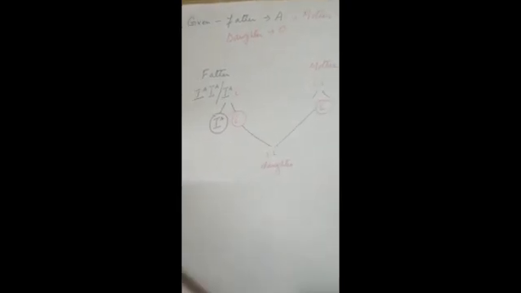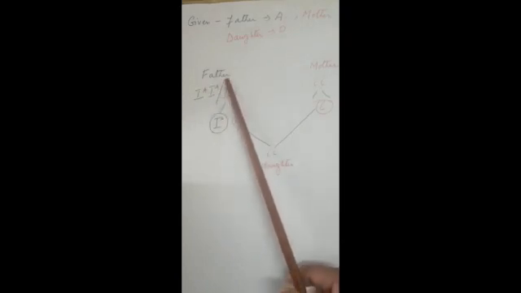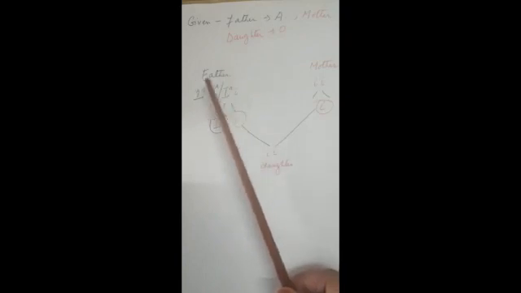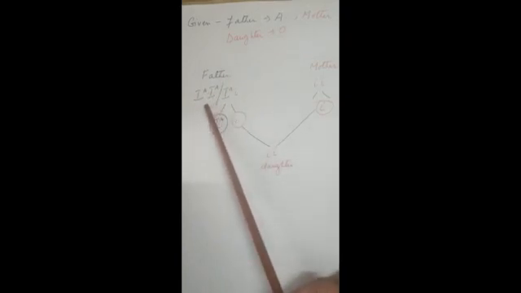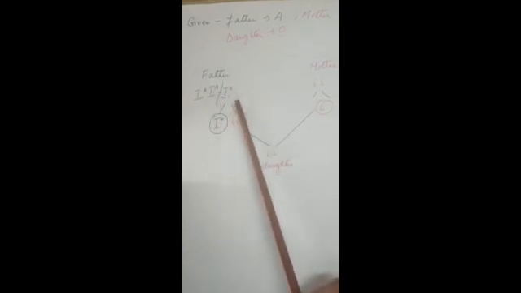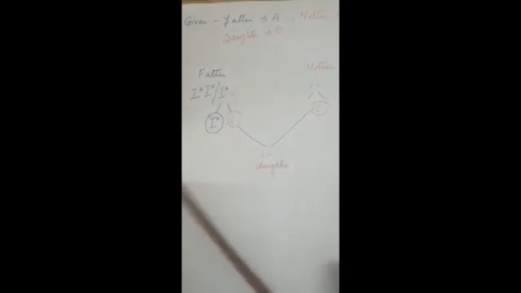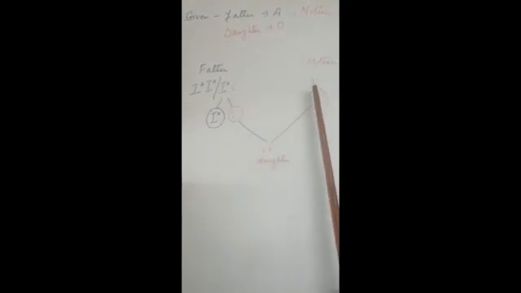So coming to the pattern of inheritance, it is only mentioned that father is having blood group A, so he can be homozygous A or he can have heterozygous blood group A. Okay, so both the possibilities can be there, whereas the genotype of the mother is going to be of just one kind. Okay, there is no second option. She will have the genotype for her blood group as small i.